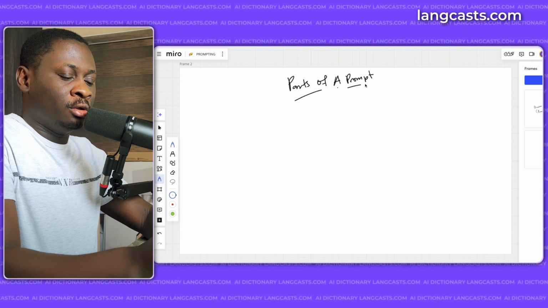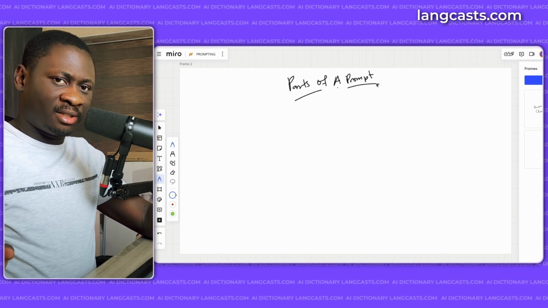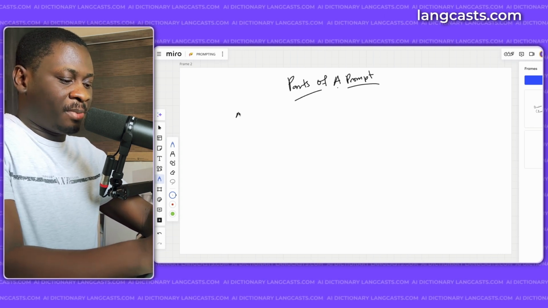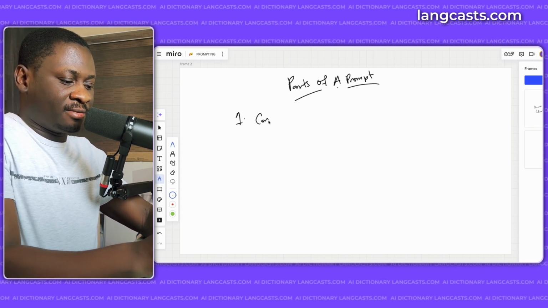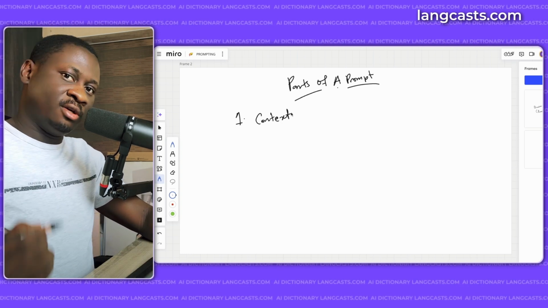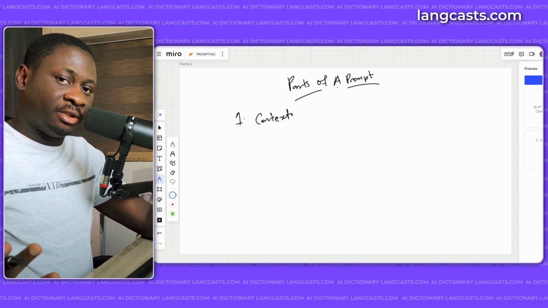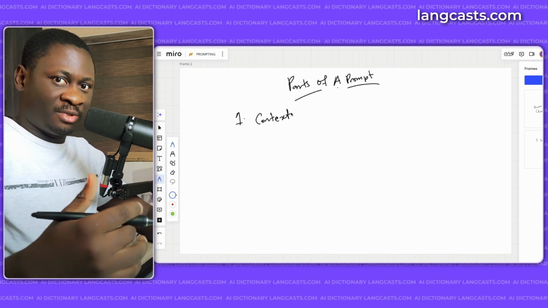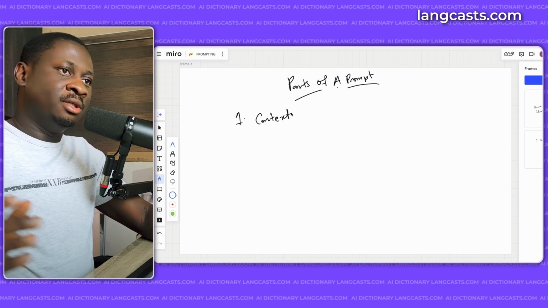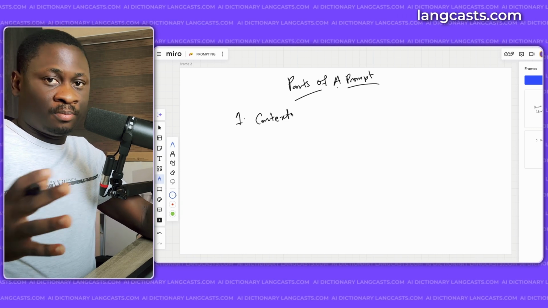A prompt can actually be divided into 3 main parts in its most basic form. The first part is the context. What the context does is that it gives background information about the prompt itself, about the question or the query that you want to send to the LLM. So it's like metadata for the prompt itself.